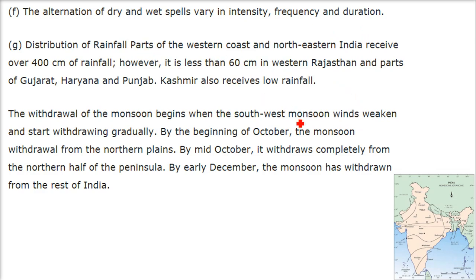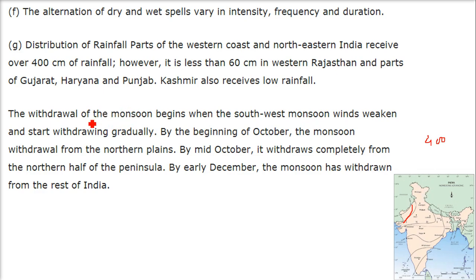Now the distribution of rainfall: parts of the western coast, and the north-eastern part of India. If you see Assam and Meghalaya, they get around 400 centimeters of rainfall. But if you come here, it is less than 60 centimeters in Rajasthan, parts of Gujarat, Haryana and Punjab. Kashmir also receives low rainfall.